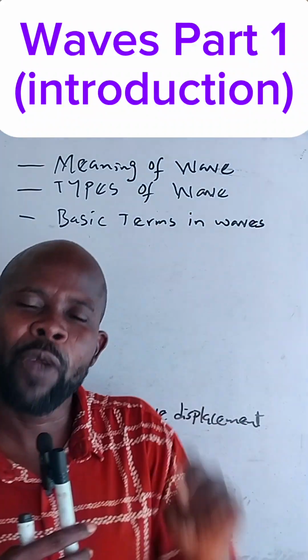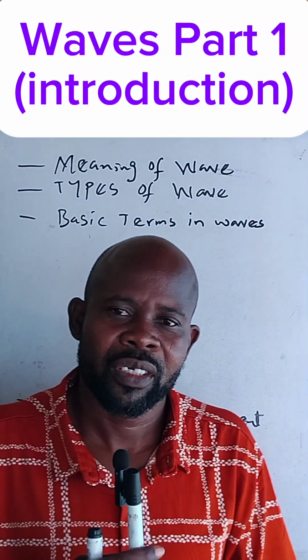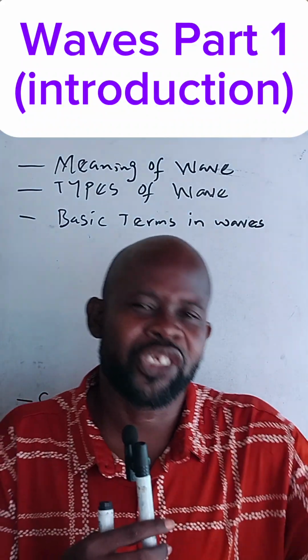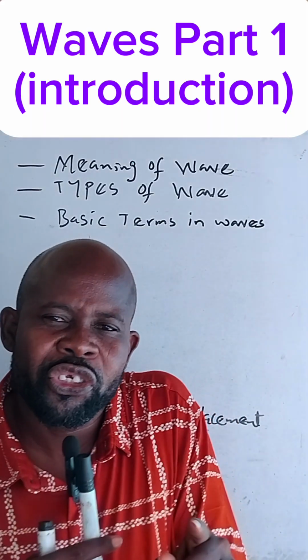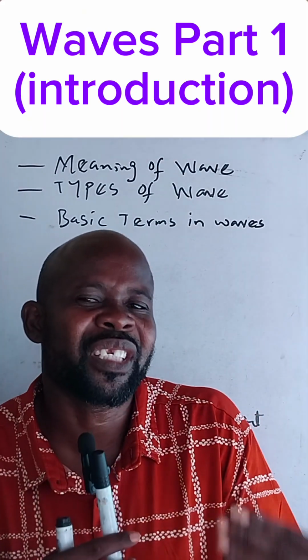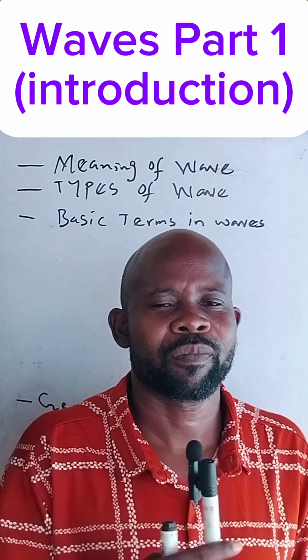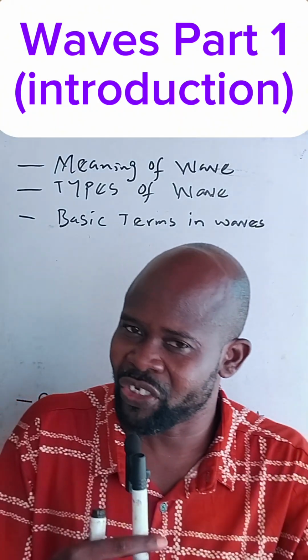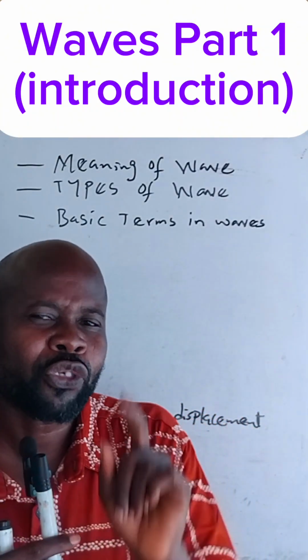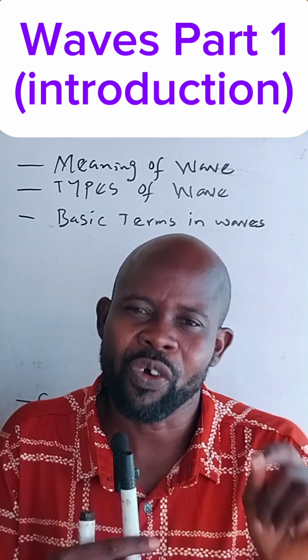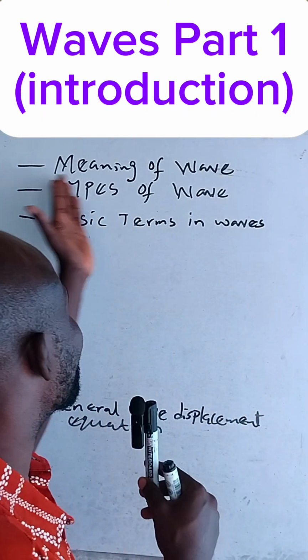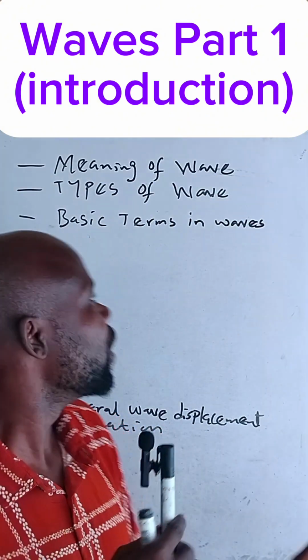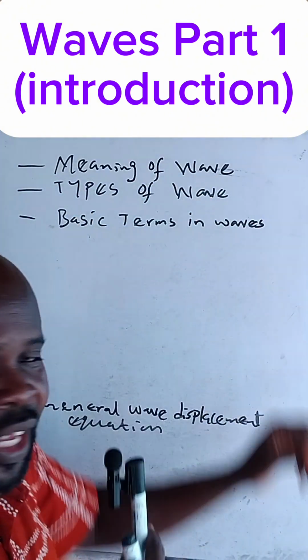What is a wave? A wave is a disturbance that transfers energy from one position to another without the transfer of matter. That is wave for you. Now we proceed to types of waves.